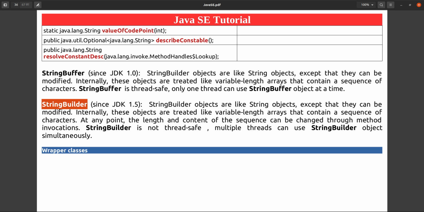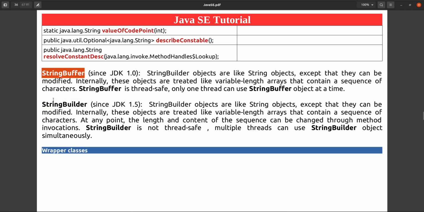We will see what is threading, what is locking, what is deadlock, and how it occurs, when the threading topic comes. At that time we will see this one. Okay, so this is string builder and string buffer.